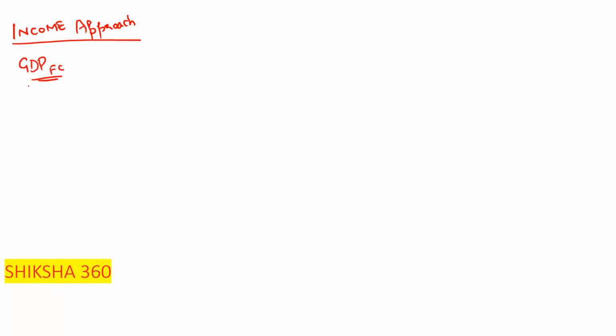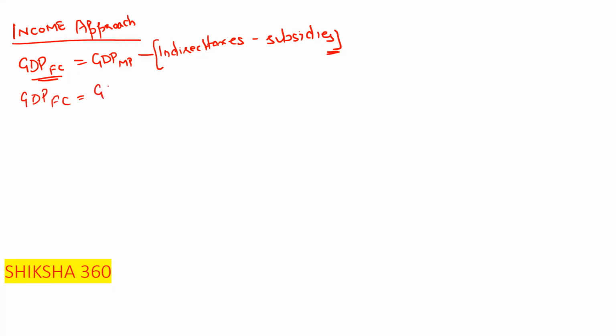GDP at factor cost is equal to GDP at market price minus net indirect tax.